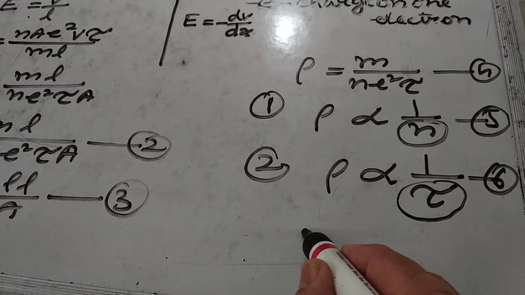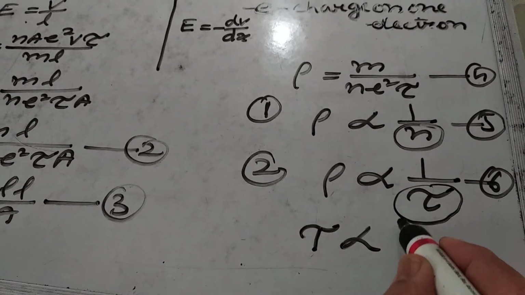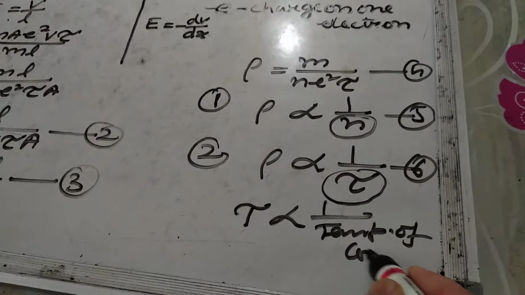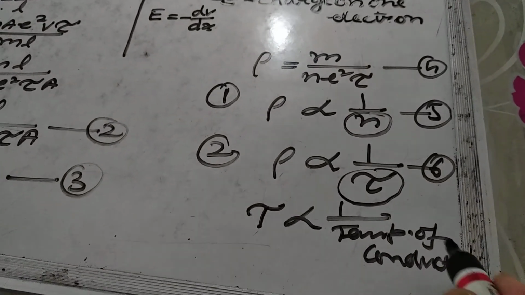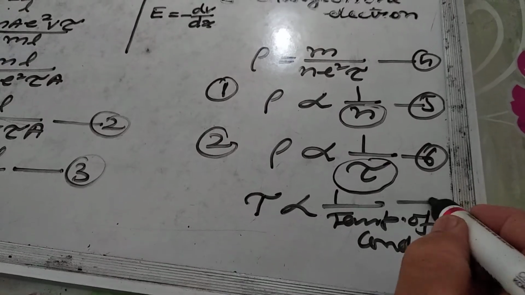So τ is inversely proportional to the temperature of the conductor, and this is equation number 7.